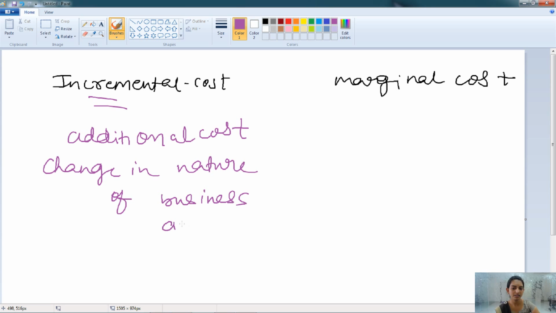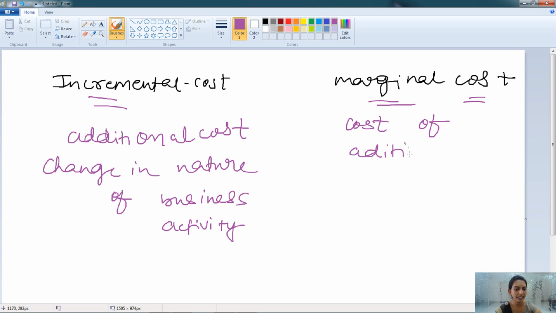Whereas marginal cost is the cost of producing an additional unit.